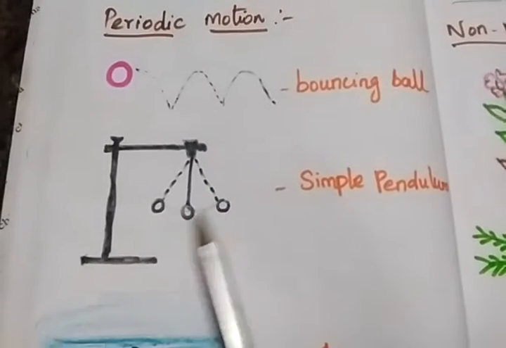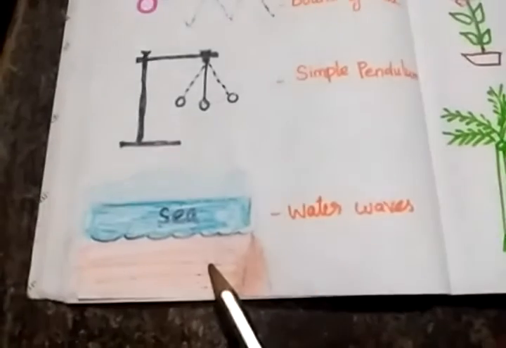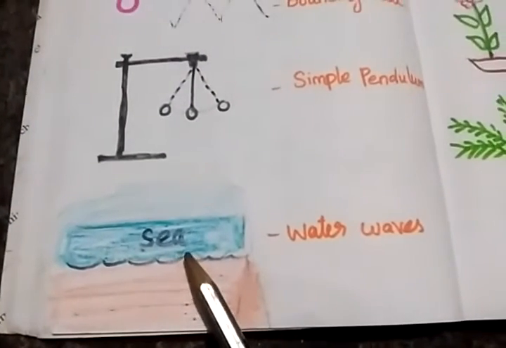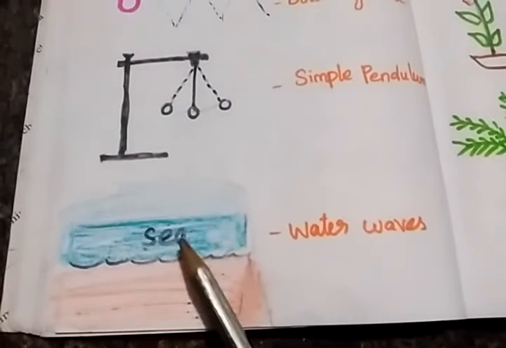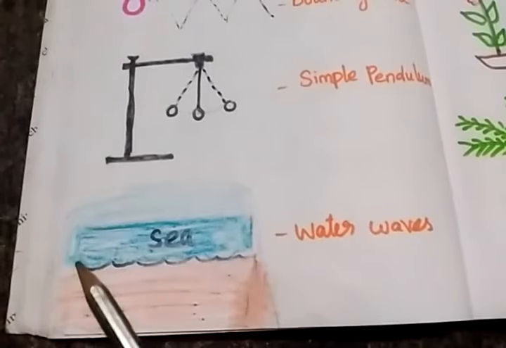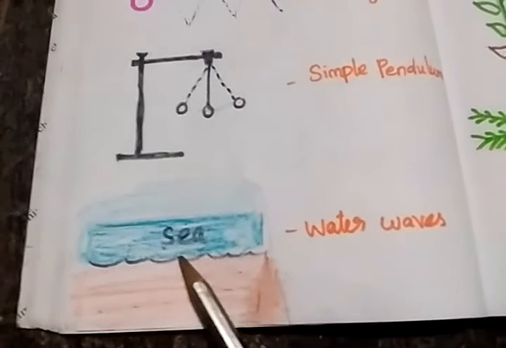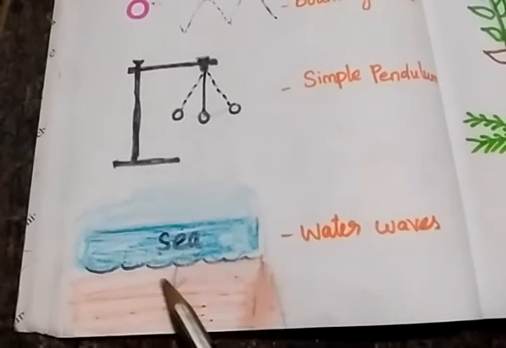Then here we see water waves. In a given period, a fixed number of waves hit the shore.